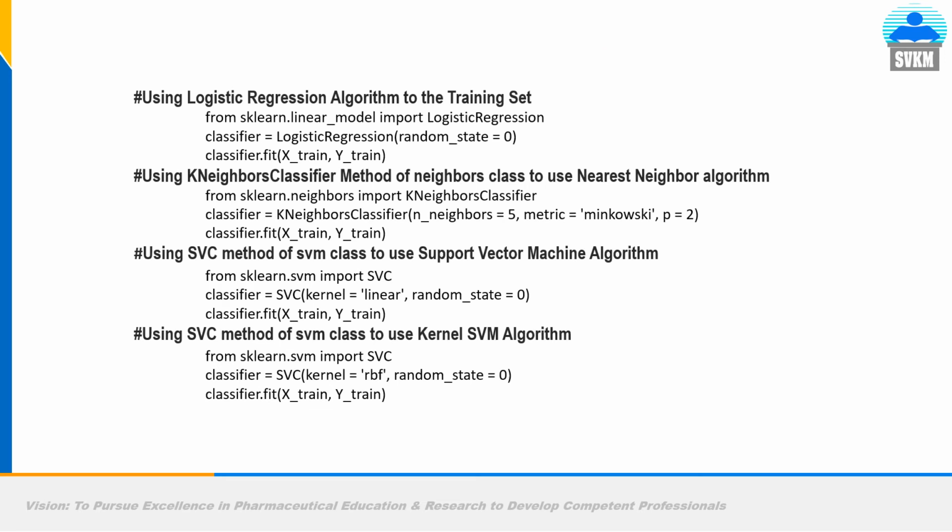So for applying logistic regression, following is the command for sklearn. From sklearn.linear_model import LogisticRegression. We all know logistic regression is a type of classification algorithm, and it is different from linear regression because linear regression is used only to predict a continuous feature or continuous variable.